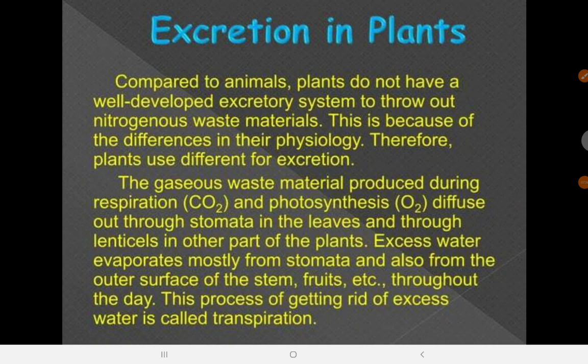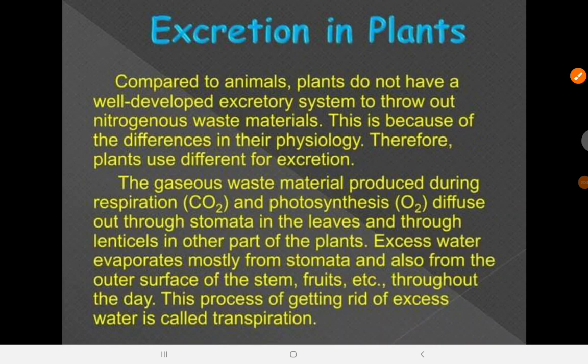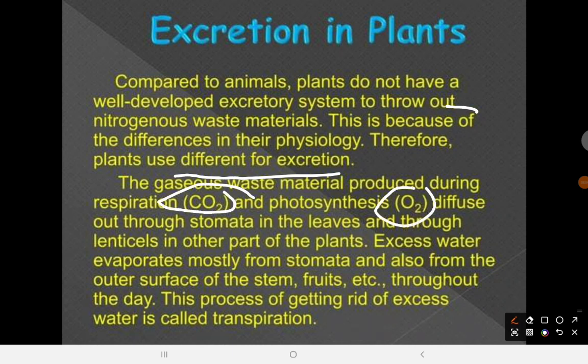In this slide, I wrote that compared to animals, plants do not have a well-developed excretory system to throw out nitrogenous waste materials. This is because of the difference in their physiology, so they use a different mode of excretion. The gaseous waste materials, CO2 produced during respiration and O2 from photosynthesis, diffuse out through stomata in the leaves and through lenticels in the branches and the stem.